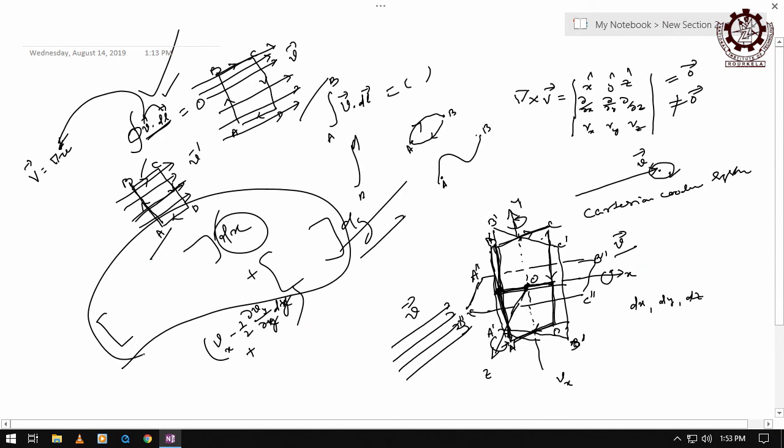Understand what I am telling? Because you see, this is dx, this is dx, this is dy, this is dy. So if you get the value here, it is same throughout, and here same throughout, then you have to multiply by the length. That's why it is multiplied by dx. Similarly, these two paths are having same, this is dy, and this is dx, that's why this bracket.